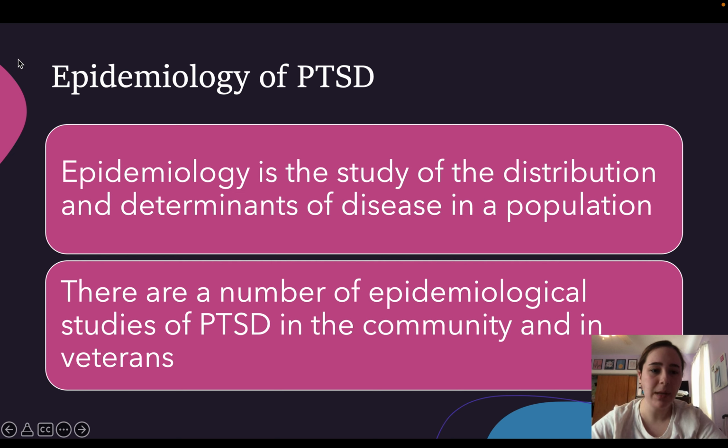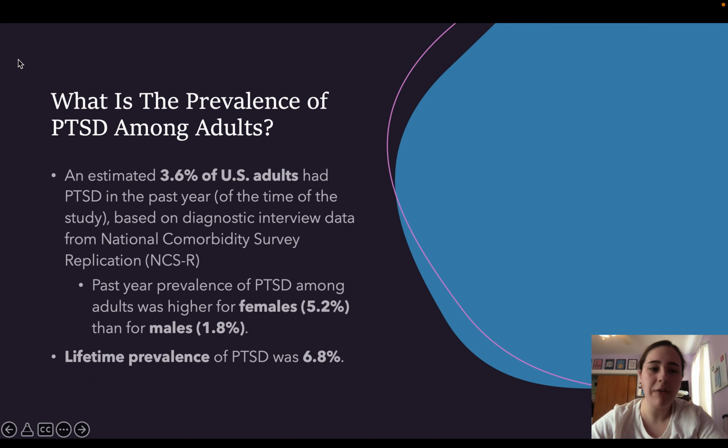Well, in general, epidemiology is the study of the distribution and determinants of disease in a population. There are a number of epidemiological studies of PTSD in the community and in veterans. What is the prevalence of PTSD among adults? An estimated 3.6% of U.S. adults have had PTSD in the past year. Past year prevalence of PTSD among adults was higher for females than for males, with 5.2% of females and 1.8% of males experiencing PTSD. Lifetime prevalence of PTSD was 6.8%.